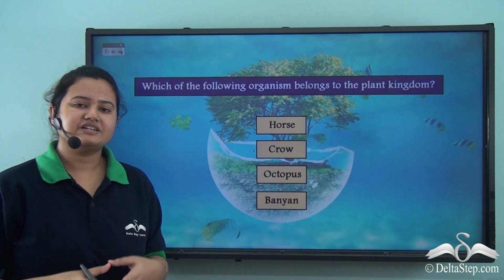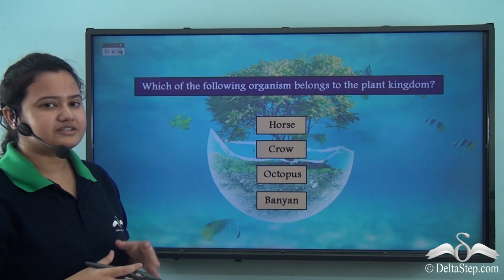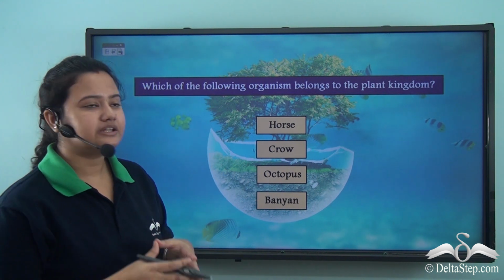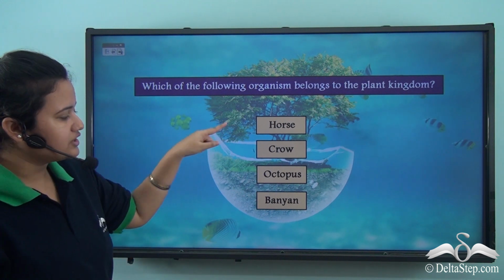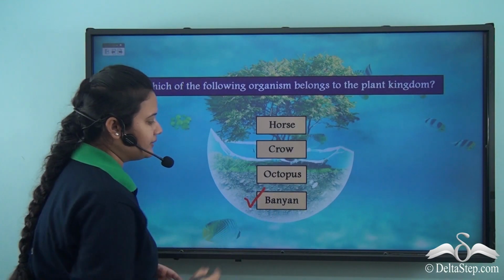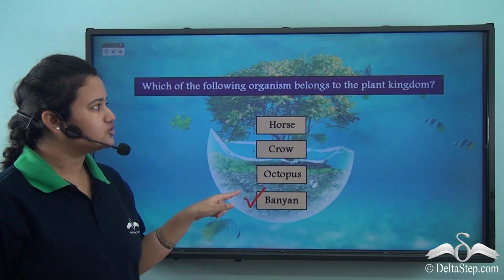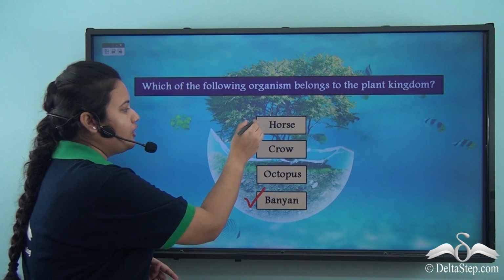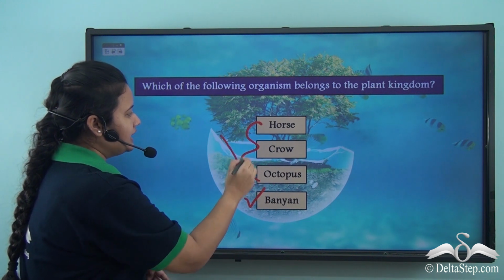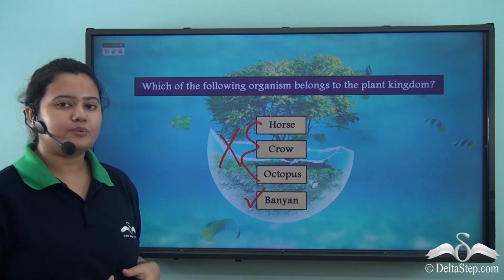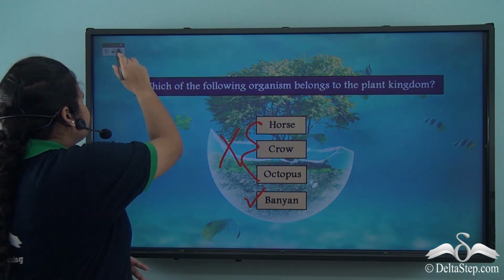Now, before we proceed with our lesson, let us see if we can answer this question. Which of the following organism belongs to the plant kingdom? Is it horse, crow, octopus or banyan? Well, the correct answer is banyan tree. Banyan tree is a tree which belongs to the plant kingdom, whereas the rest of the options like horse, crow and octopus do not belong to the plant kingdom as they are animals. So the correct option is banyan.